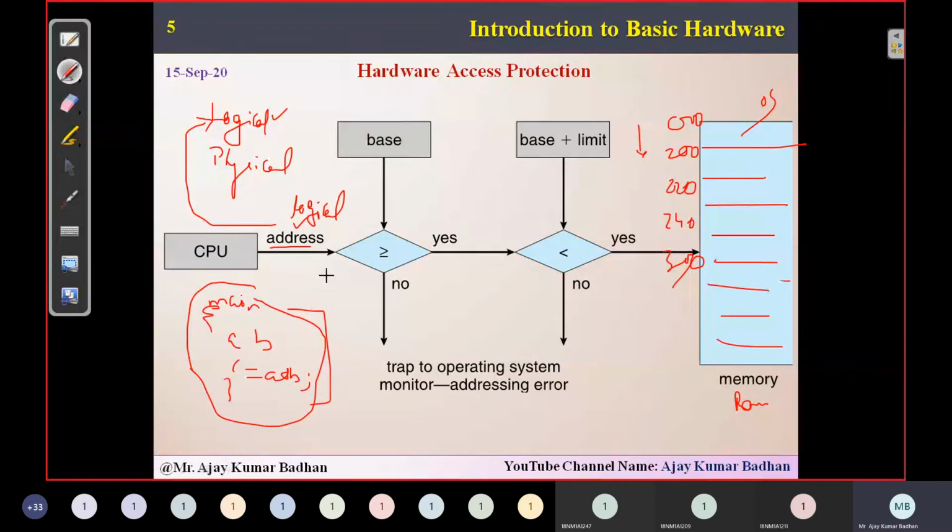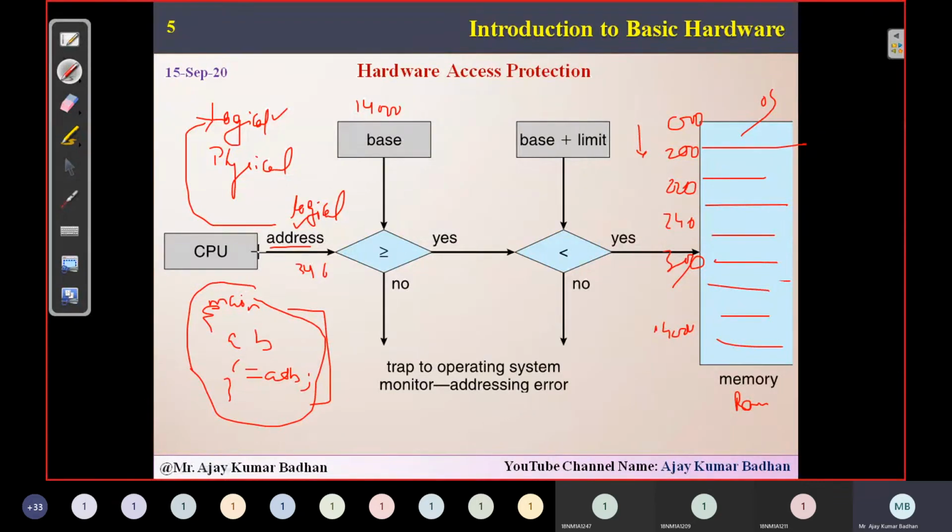Okay, that address might be something like, for example, 346. Now let us suppose the base address I am taking as 14,000. This is a physical address, like somewhere here we have 14,000. So that I am taking here. Now every process, I told you, there will be a limit, right? Now there will exist some kind of limit.